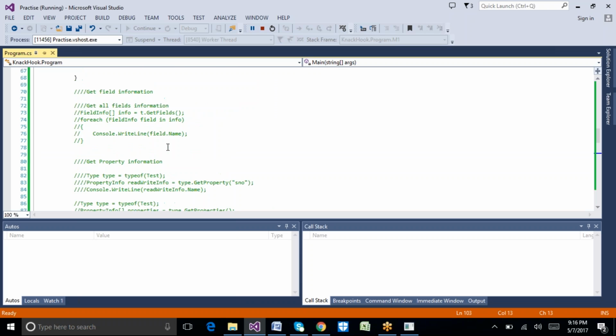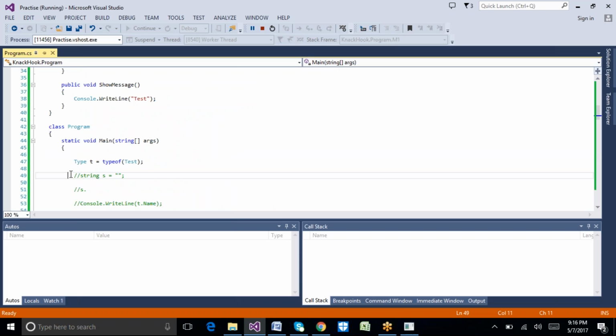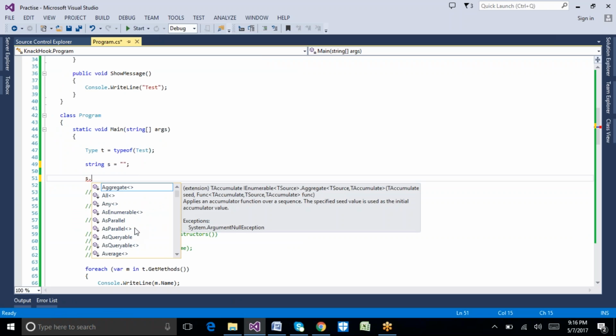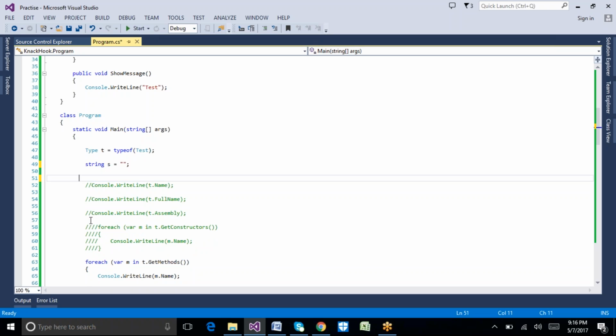Similarly, for this string class as well, they have the list of methods. How they are representing that list of methods in our context menu here is based on the reflection concept.